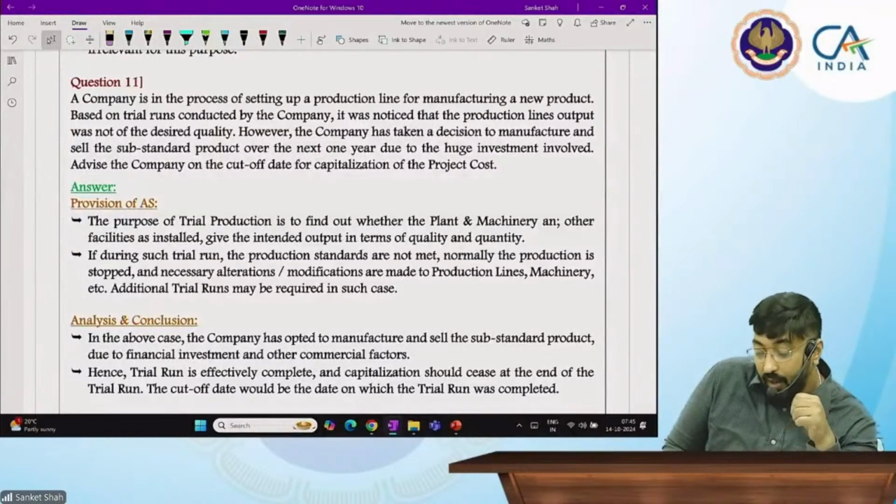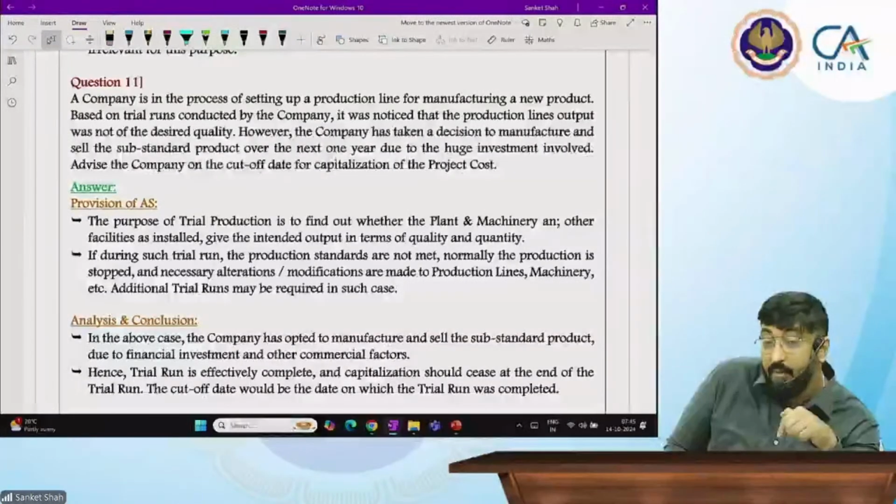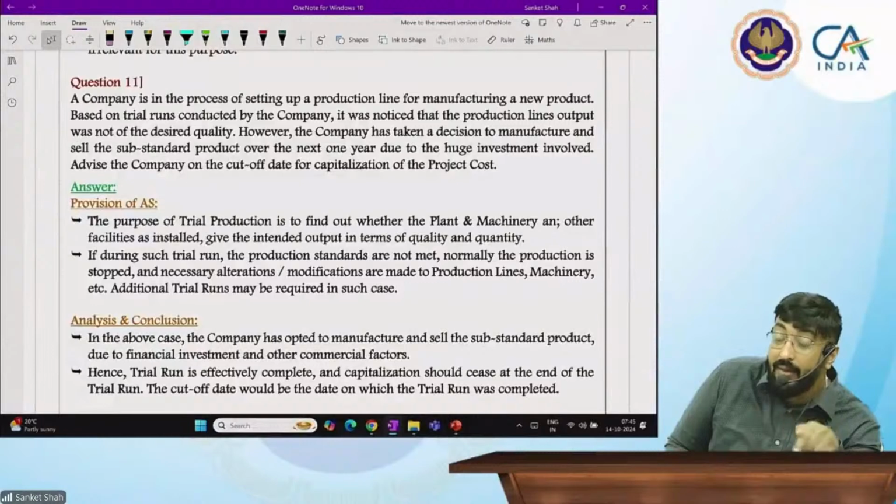Now the keyboard has a cost, assume 1 lakh rupees, and the life of the asset is 5 years. So 20,000 will be the depreciation, but this keyboard is used only for the laptop. So should I consider it in the P&L account or only for laptop purposes? So I will divide it with the laptop only.